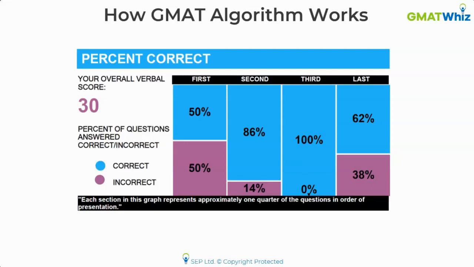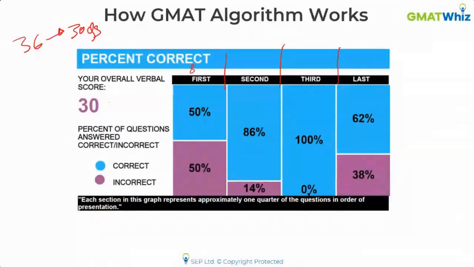So there are 36 questions in verbal altogether, out of which 30 questions are scored. There are 6 questions which are experimental. So GMAT doesn't really give you any score for those 6 questions. 30 questions are scored. And in the ESR, what it shows is there are 4 quarters. Think of it as 4 quarters. Okay. The first quarter has 8 questions.